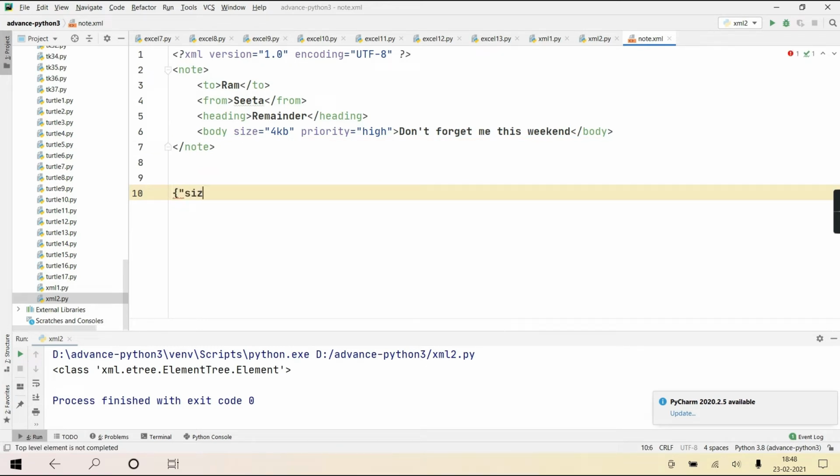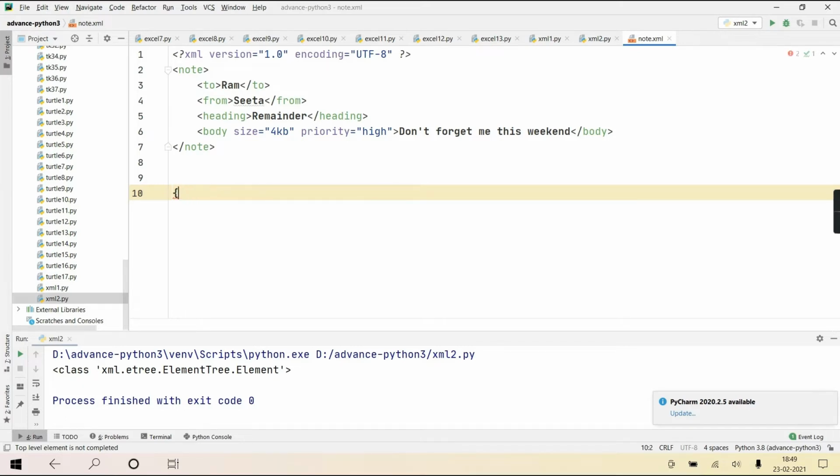In that dictionary, size is a key and 4 KB is the value of that key, priority is the key, and high is the value of that key. And I hope you know what a dictionary is. Yes or no? Don't say you don't know. In basic Python, there was a separate chapter for data structures in which we studied the dictionary data structure, isn't it? It's a collection of key-value pairs. So all your attribute names become the keys and the values of the attributes become the values of those keys.